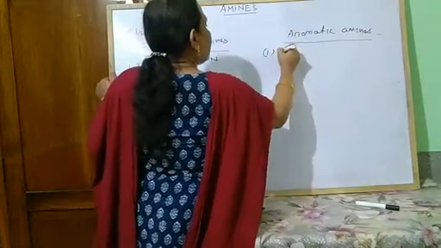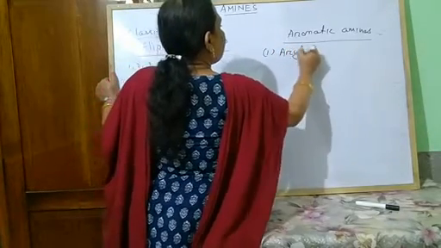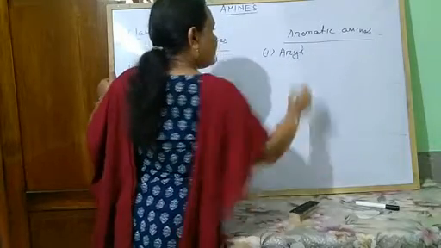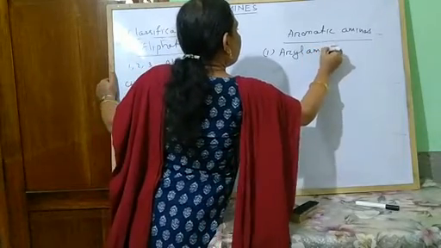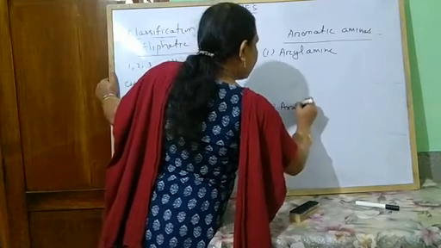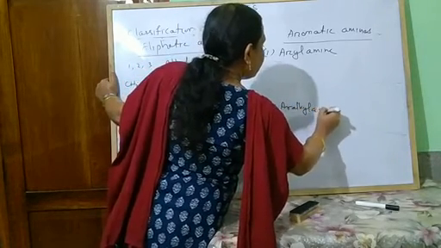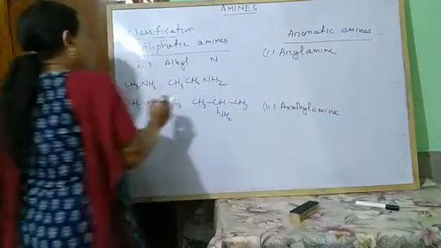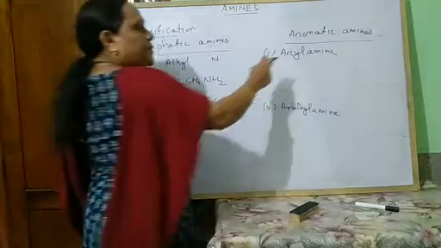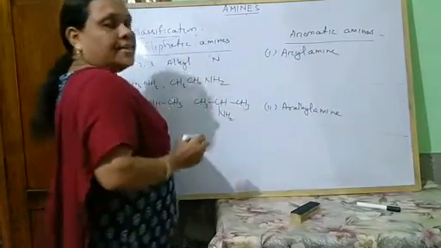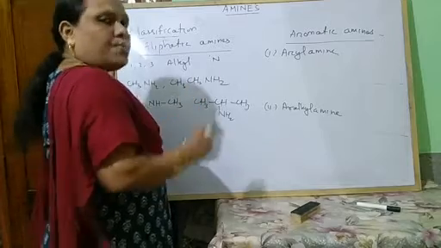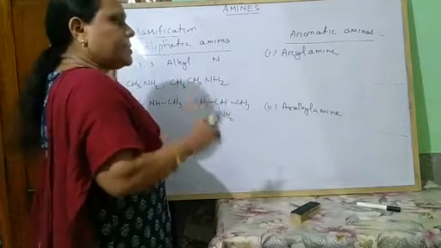One is aryl amine and another is aralkyl amine. So, aryl amines are those in which the nitrogen atom is directly attached to the aromatic ring or aromatic nucleus.